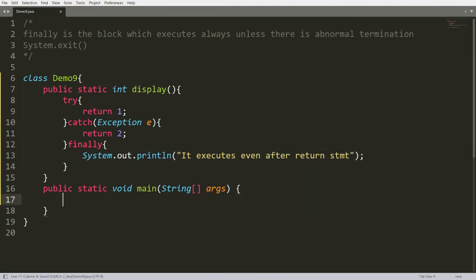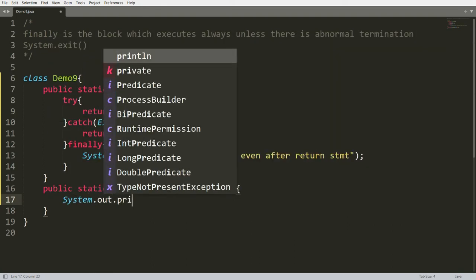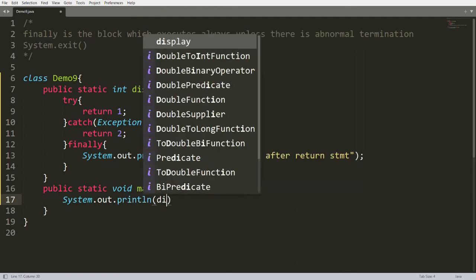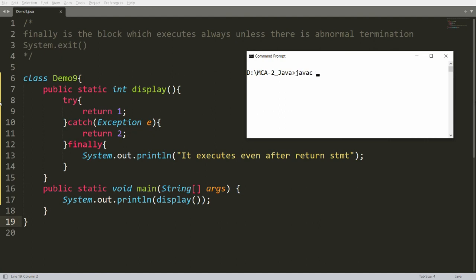Now I want to call this function. So let me call the function: System.out.println, and I want to call the function display. I can call the display function directly. Why? Because this method is a static method. You can save this. Now you can compile your program, javac Demo9.java, and run java Demo9.